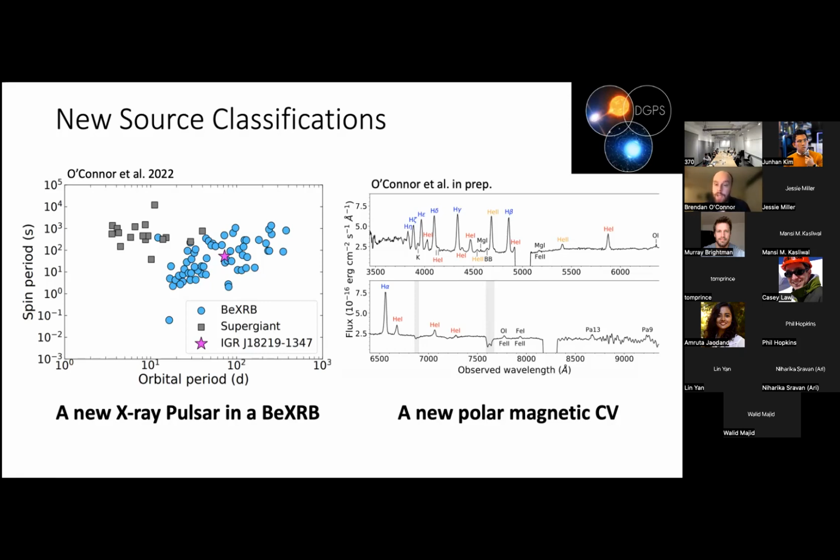One of the ways that we know this is a CV is just looking at this optical spectrum from the Southern African Large Telescope. We see these Balmer lines in blue. They're all of similar height. And this is called a reverse Balmer decrement and is actually a characteristic behavior of these systems. The other characteristic behavior is the He II line, the helium-2 line, being similar to the H-beta line. And for these properties, among others, based on its X-ray observations, we can classify it as a magnetic CV.